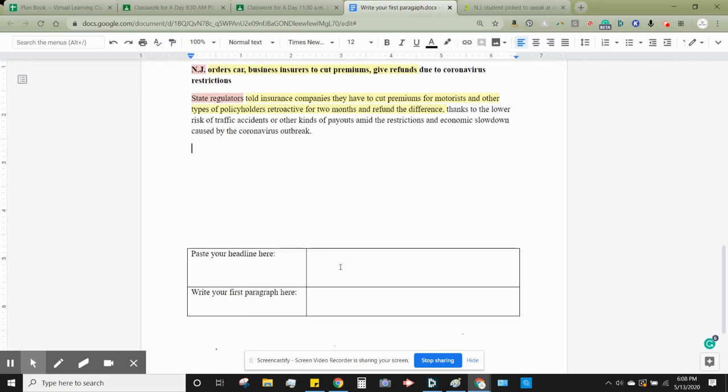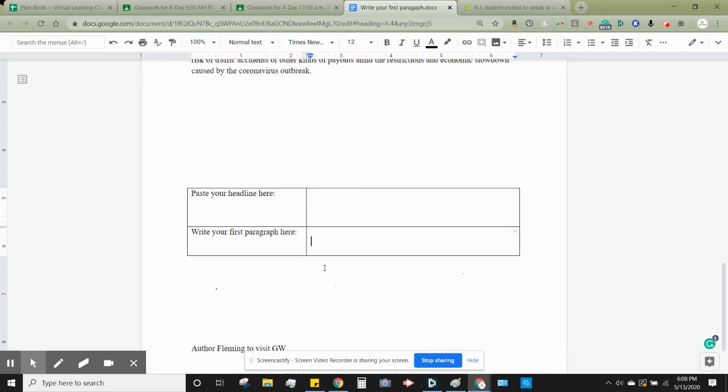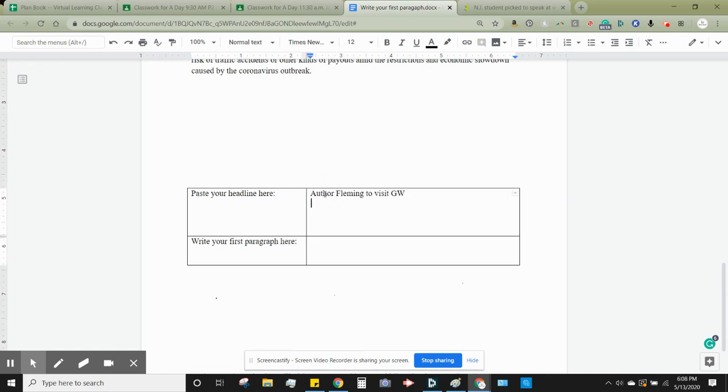Here's what you're going to do. I want you to paste the headline that you already wrote that hopefully is in headlineese, and then you're going to write your first paragraph by growing each section. If I did that with something that happened at GW not long ago, my headline was "Author Fleming to visit GW." Remember Candace Fleming came to GW?